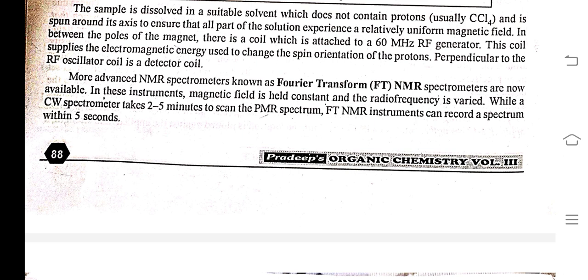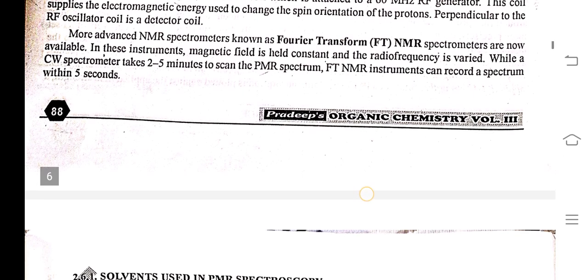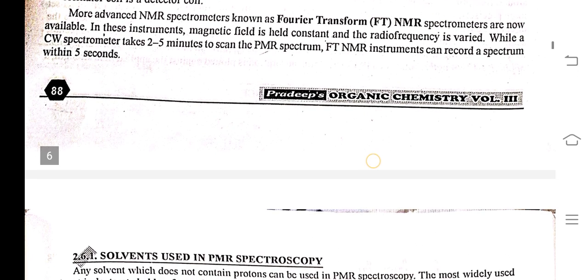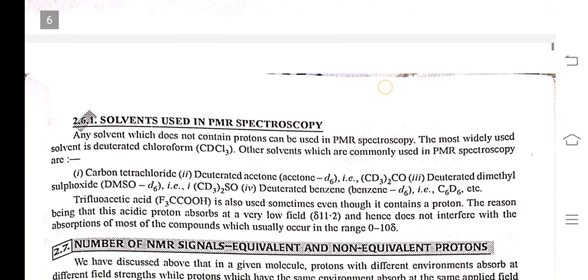More advanced NMR spectrometers, known as Fourier transform (FT) NMR spectrometers, are now available. In these instruments, the magnetic field is held constant and the radio frequency is varied. While a CW spectrometer takes 2 to 5 minutes to scan the PMR spectrum, an FT NMR instrument can record a spectrum within 5 seconds.